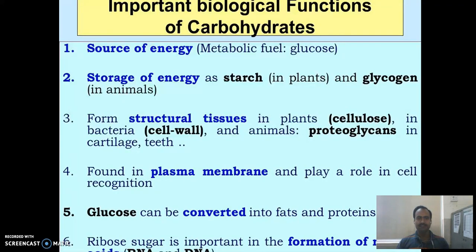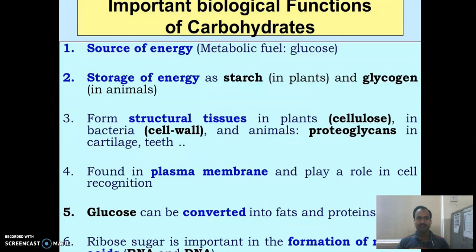Next, functions of carbohydrates. First function, source of energy, particularly glucose. It is a metabolic fuel. Second, storage of energy, in the form of glycogen or starch. Third, they form structural tissues in plants, in bacteria, and animals. Fourth, found in plasma membrane and play a role in cell recognition. Fifth, glucose can be converted into fats and proteins. And sixth, ribose sugar is important in the formation of nucleic acids like RNA and DNA.